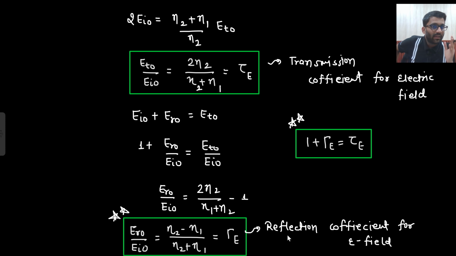Gamma E is the reflection coefficient and tau E is the transmission coefficient. How will you remember it? Tau and T: tau is the transmission coefficient of the E field, and gamma is the reflection coefficient of the E field. What did I ask you to remember? Eta 2 minus eta 1 divided by eta 2 plus eta 1 is the reflection coefficient. And the transmission coefficient: 1 plus gamma E is equal to tau E. That is your transmission coefficient. Is that clear to you?